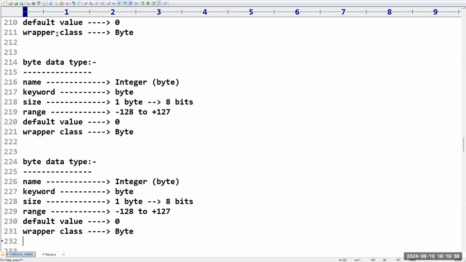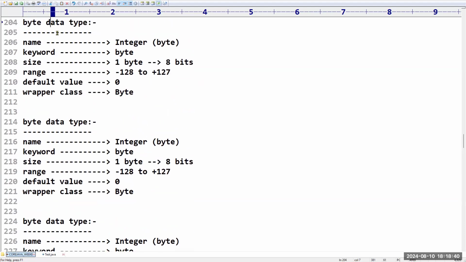Another type of integer that we have is short. So the short data type. Tell me the name, sir. It is also in the integer category. What is the keyword that we will use? Short. So in the place of byte, we have to take short. How much size is it going to occupy, sir? 2 bytes. 2 bytes means how many bits? 16. What is the range? You try to calculate. Okay, so minus 32,768 to 32,767 is the range.